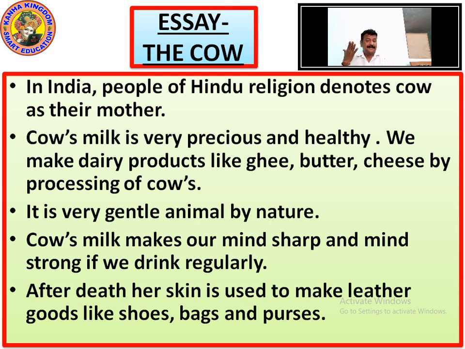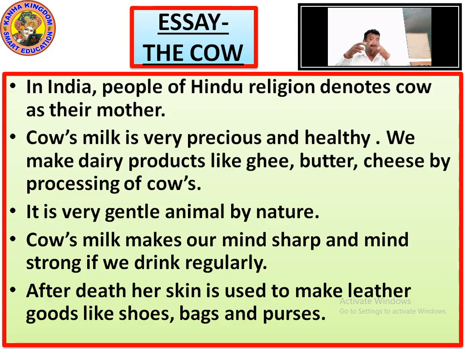So now we have written the essay on the cow. What are all the importance of the cow, what all it gives, how it is described, how the ox is used for plowing, what the milk contains. After death also the leather is used.